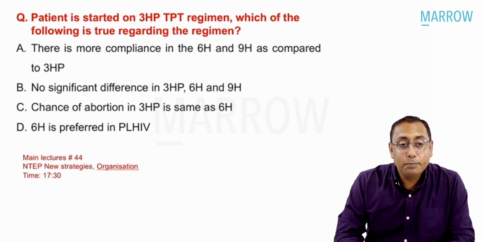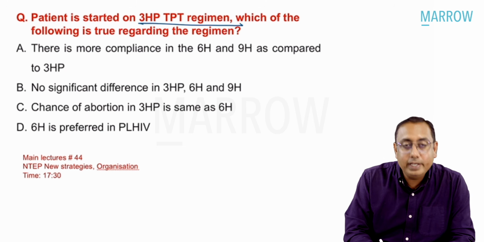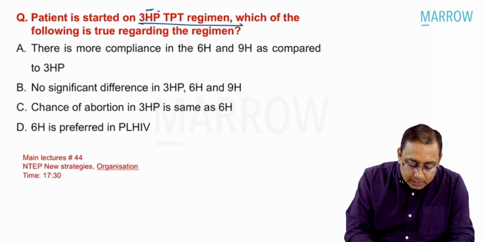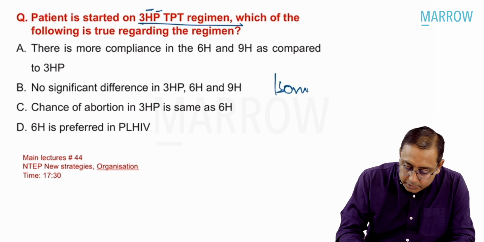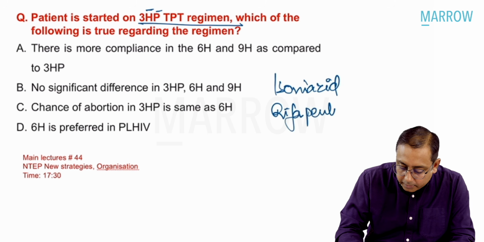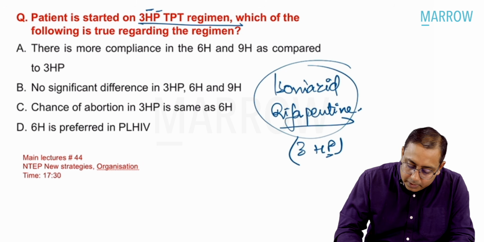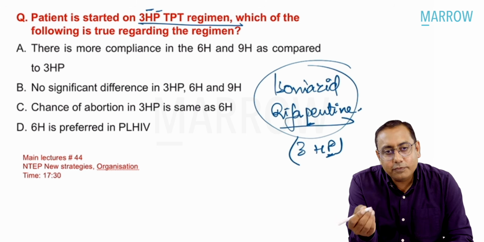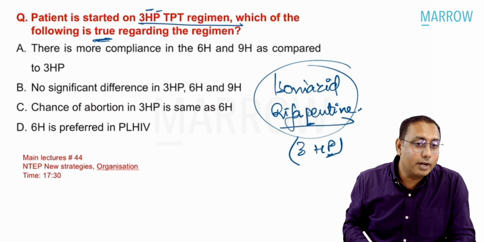Next MCQ is again for tuberculosis. Patient is started on 3 HP TPT regime. What is 3 HP TPT? 3 HP, 3 months of H and P. H is isoniazid and P stands for rifampicin. Please note P stands for rifampicin. TPT is TB preventive therapy. Which of the following is true regarding the regime? You have to find the true one.